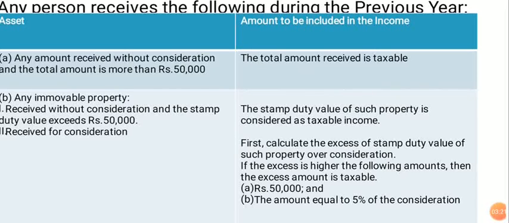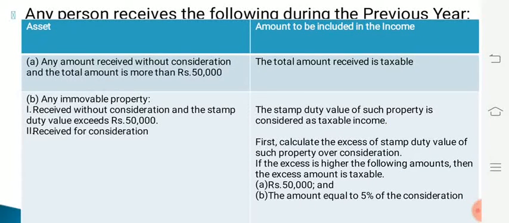The second one is in case of any immovable property. If it is received without consideration and the stamp duty value exceeds rupees 50,000. Regarding taxability, the stamp duty value of such property is considered as taxable income. The next case is regarding immovable property received for consideration. First, calculate the excess of stamp duty value of such property over consideration. If the excess is higher than the following amounts, then the excess amount is taxable.